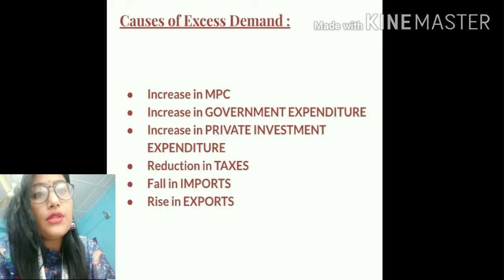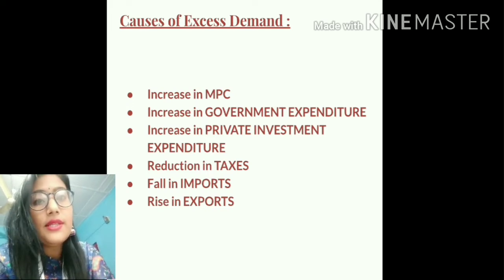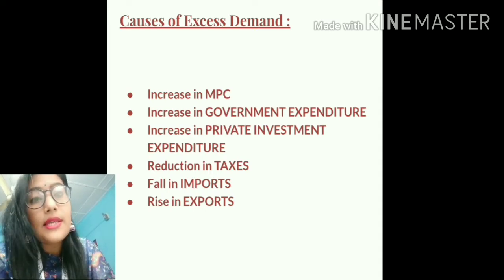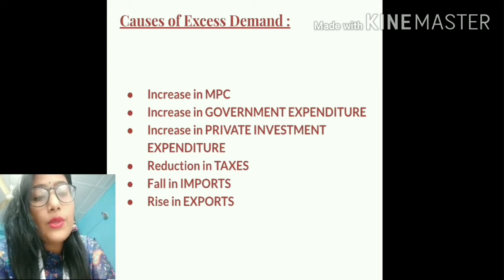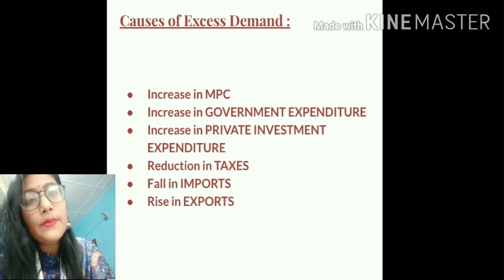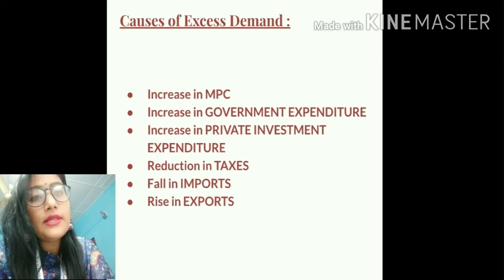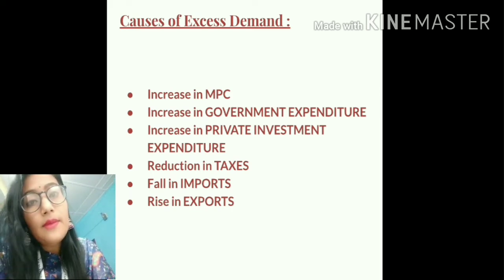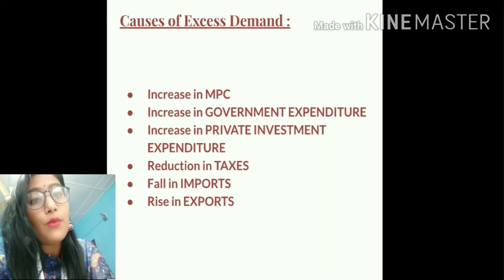The next important cause of excess demand is reduction in taxes. Reduction in taxes basically means an increase in the disposable income with the people, right? So with the rise in disposable income, people's demand for goods and services also increases, because now they have more money with them. So they can avail greater services, they can avail more goods. This leads to a rise in demand, thereby causing excess demand.